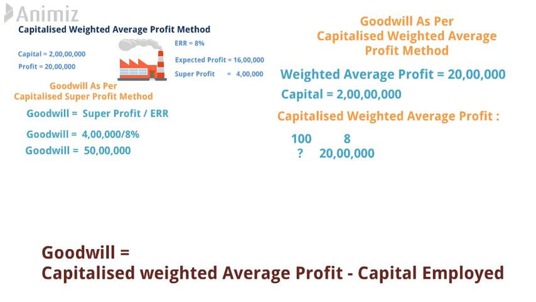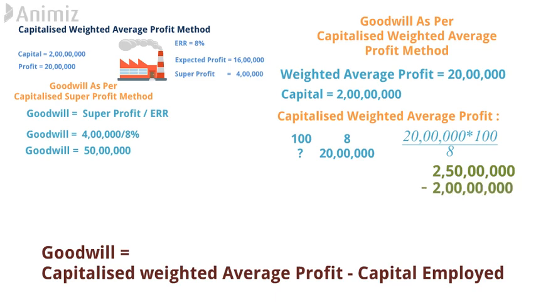Now to get this 8 rupees in return, we need to invest 100 rupees. Then how much amount do we need to invest in the business to get 20 lakh rupees as return? So 20 lakh into 100 divided by 8, and here comes the answer that we need to invest 2 crore 50 lakh rupees in the business to earn 20 lakh rupees. Now check the reality. How much capital is involved in the business?